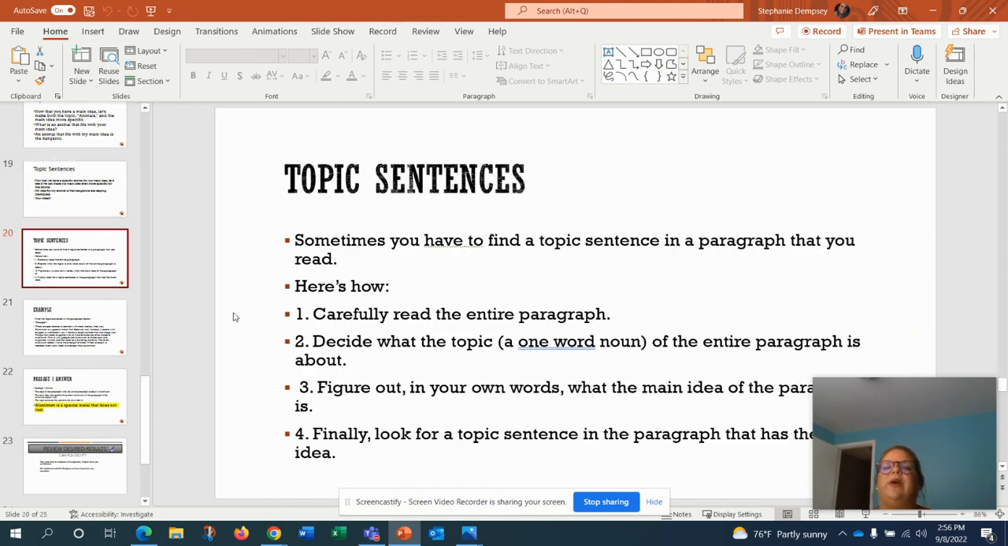So sometimes you have to find a topic sentence in a paragraph that you read. Sometimes you're going to be finding a topic sentence to start a writing, but sometimes you have to find one within a reading that you are reading. So you need to carefully read the entire paragraph and decide what the topic is, a one word noun of what the entire paragraph is about. Then figure out in your own words what the main idea of the paragraph is. Then finally, you need to look for a topic sentence in the paragraph that has that idea.